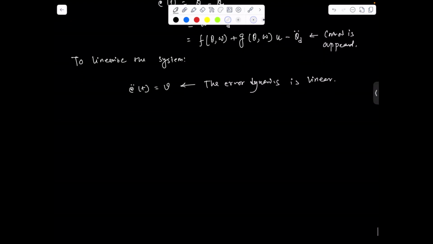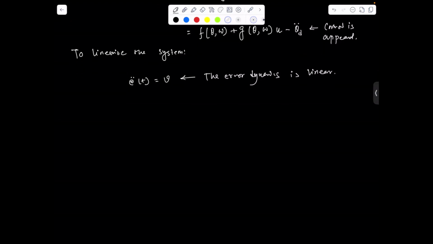So now let's design the control input for v so that e of t is stabilized. We can transform this into similar steps to those you followed in the last lecture.